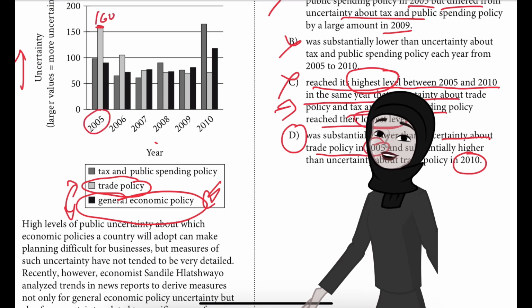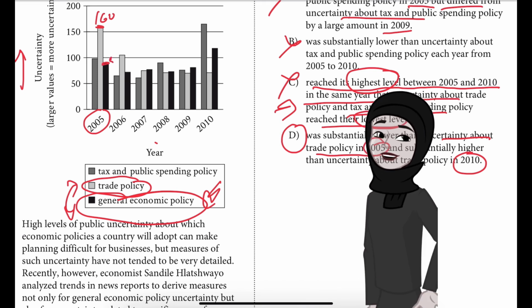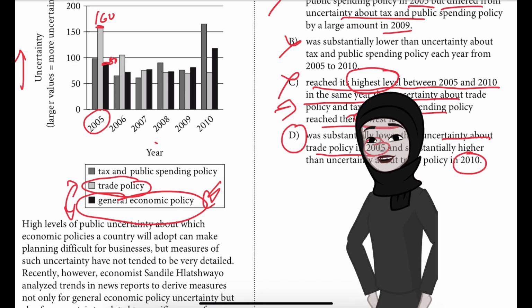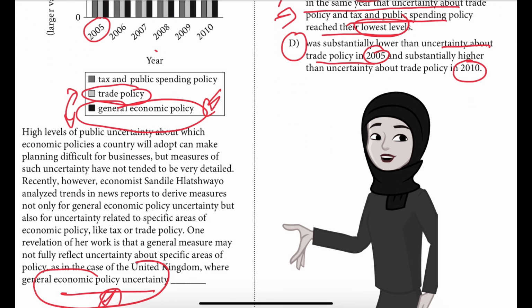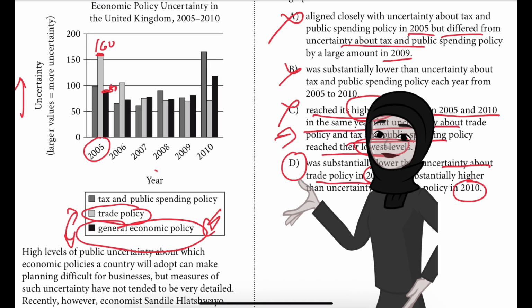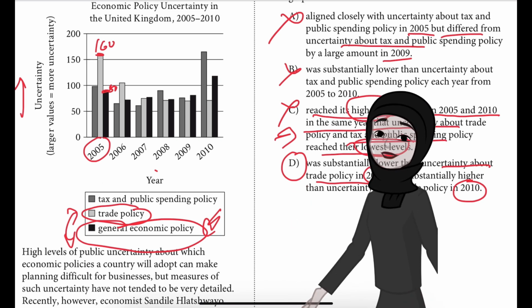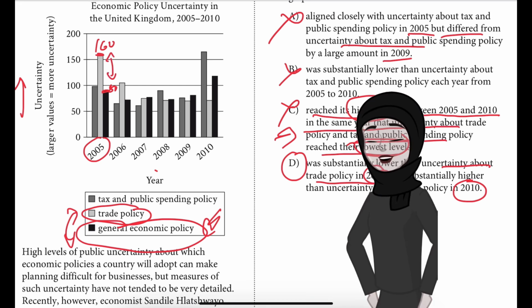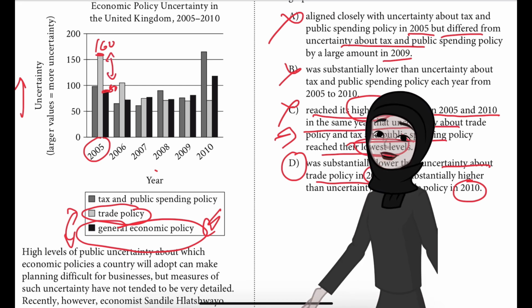And then the dark black line, if we compare, is under 100, around 80. So the general economic uncertainty was substantially lower than uncertainty about trade policy in 2005. That is correct.